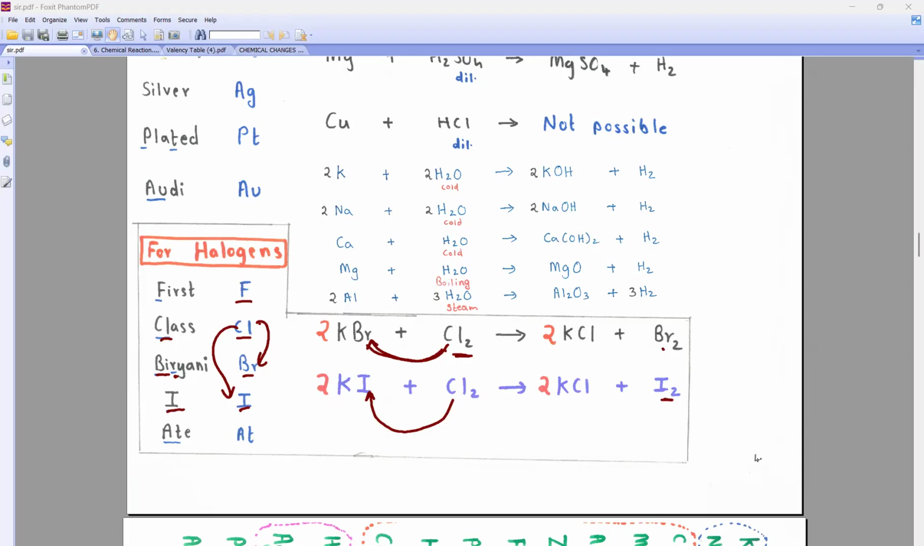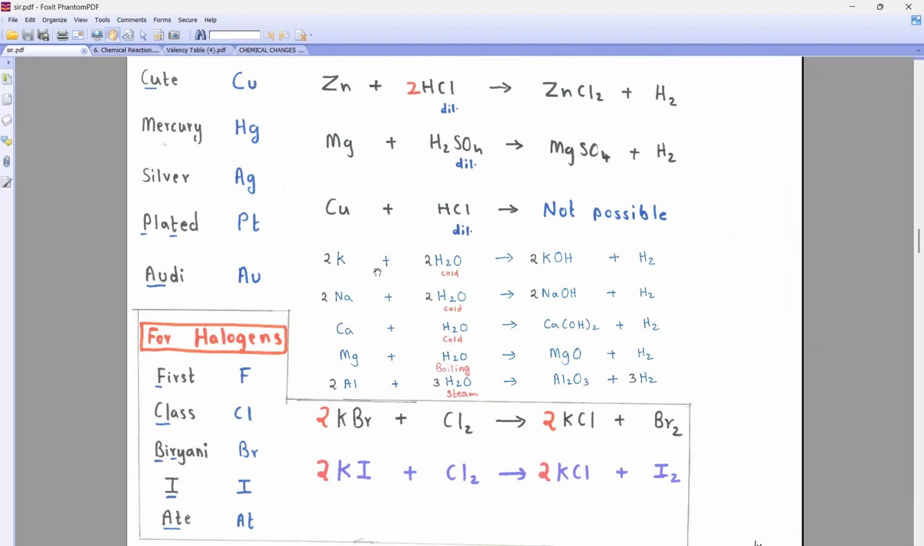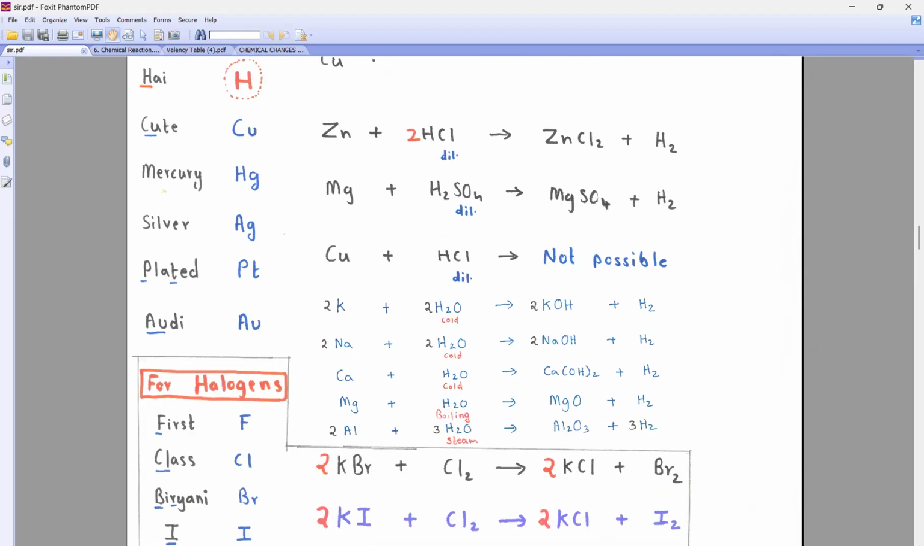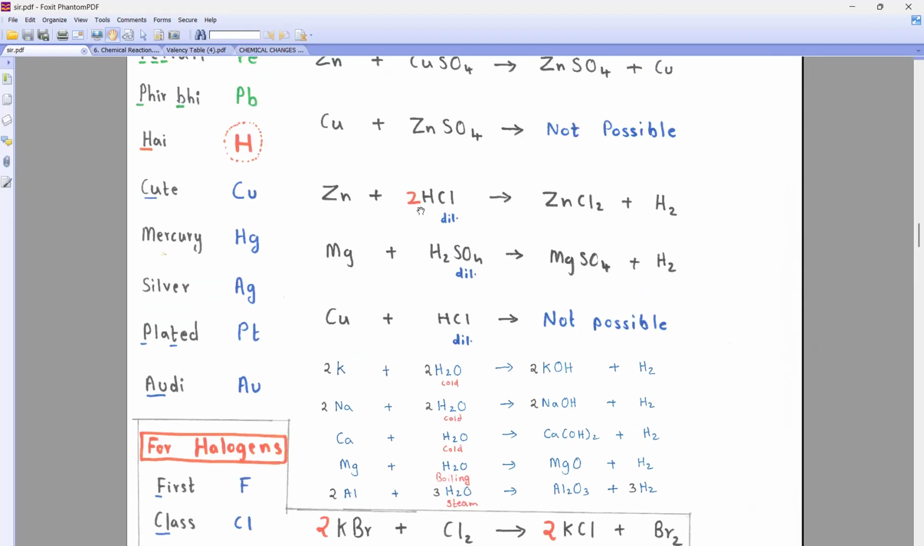I'm not going to teach the further reactions. I wanted you to learn this thing. Today we did what? Combination and what reaction? Displacement. And displacement beta, they will ask you many questions. This is the examiner's favorite question also, beta. They will ask this.